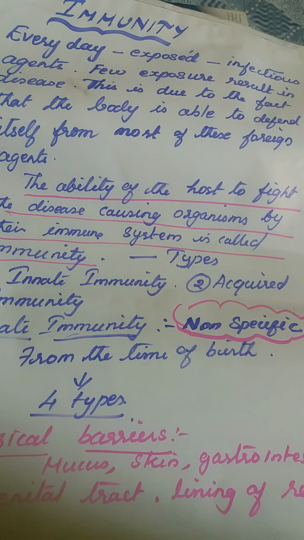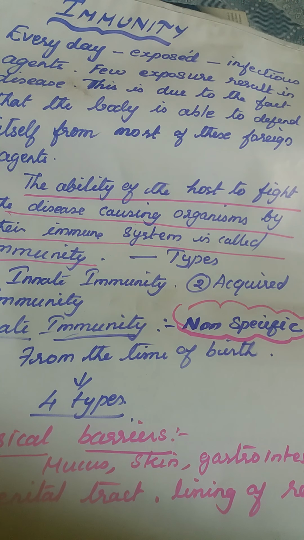Sometimes the fungus may be an infectious agent, and protozoan can be an infectious agent. These are different microbes which cause infection to human beings. These are called infectious agents. So the organisms which cause infection to human beings, or which cause infection to other organisms, are called infectious agents. Always we are not susceptible to diseases. Even though we are surrounded by millions of such infectious agents.